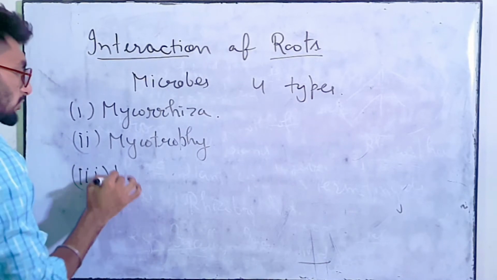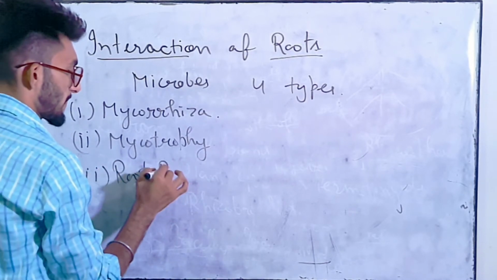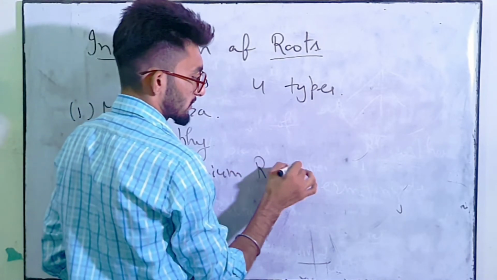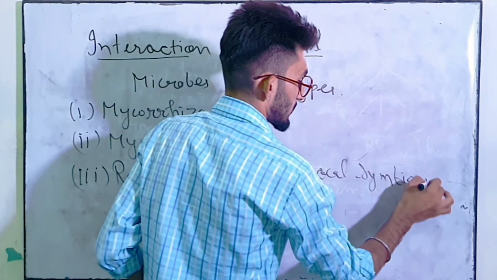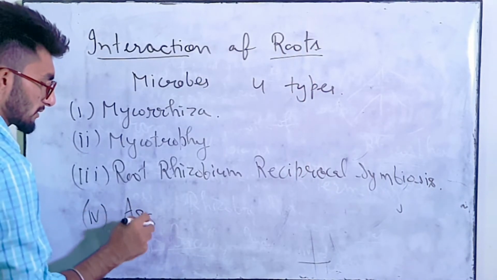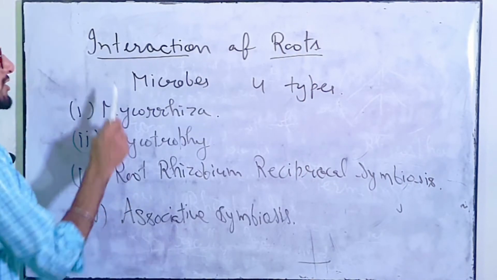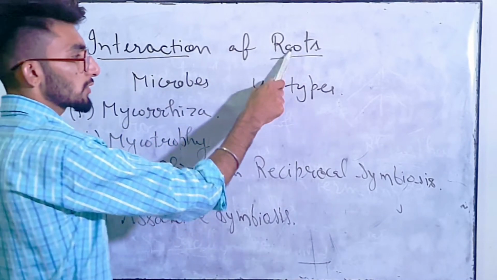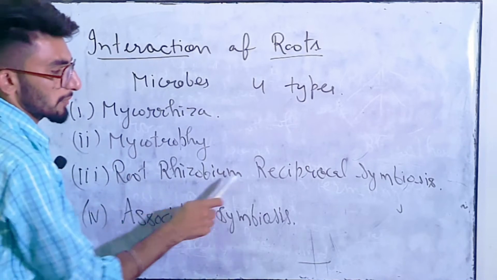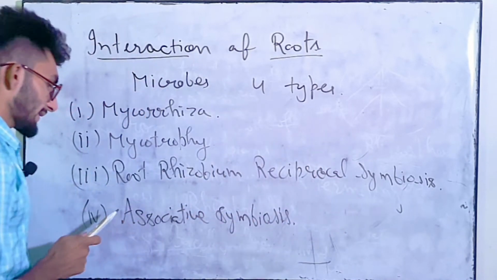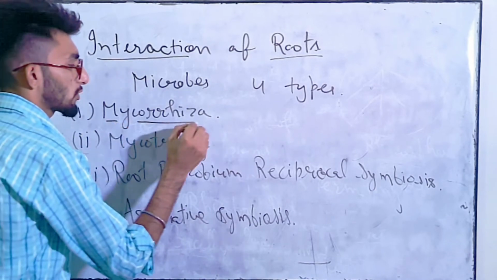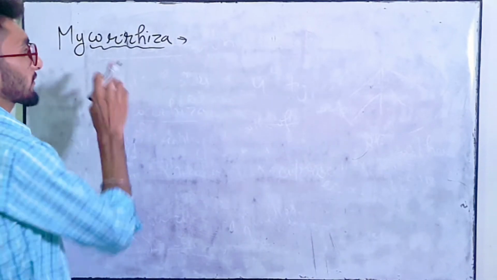Third is root rhizobium, reciprocal symbiosis, and the last is associative symbiosis. So interaction of microbes with root is of four types: mycorrhiza, mycotrophy, root rhizobium, reciprocal symbiosis, and associative symbiosis. So first of all, we are going to start with mycorrhiza. So let's start with the mycorrhiza.